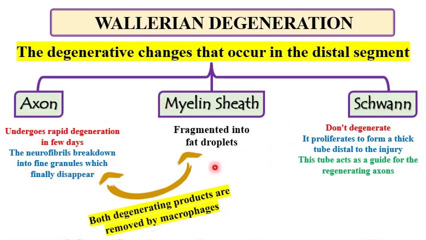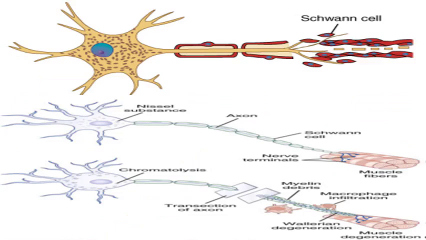The myelin sheath is fragmented into fat droplets, and the degenerative products of both are removed by macrophages, while the Schwann cell doesn't degenerate, but it regenerates and proliferates to form a distal tube that acts as a guide for the new regenerating axons. The Schwann cell does not degenerate, but it proliferates and increases in number to form a tube that acts as a guide for the new regenerating axon.